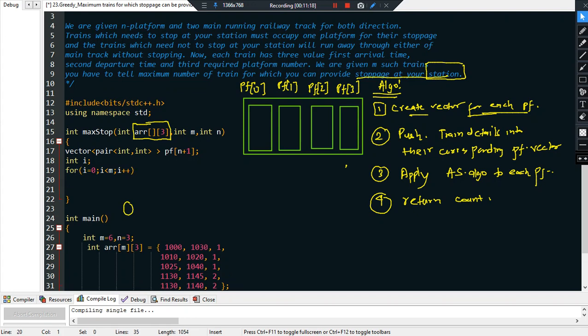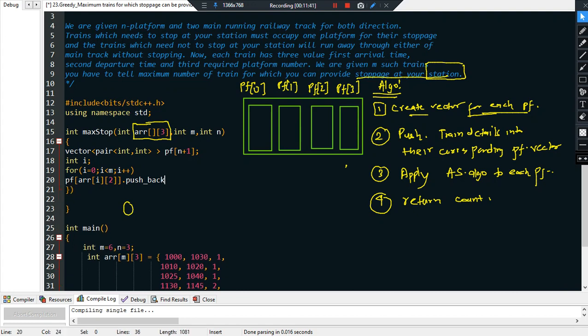And meanwhile what will I do? I will say pf of array of i of 2, right? Dot push back. What we are going to push? So we are going to push vector pairs.